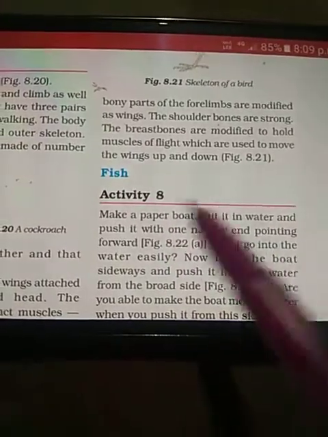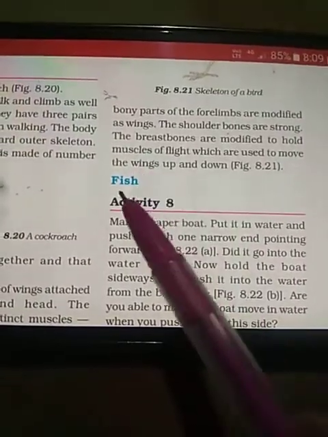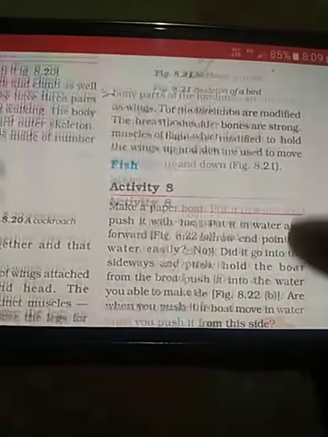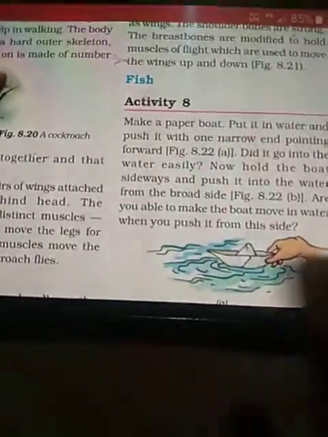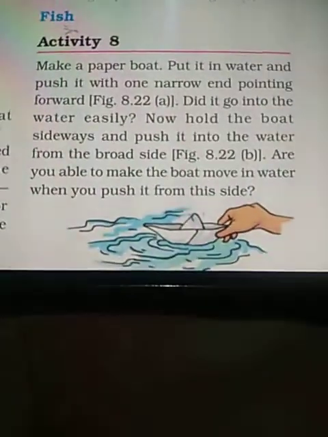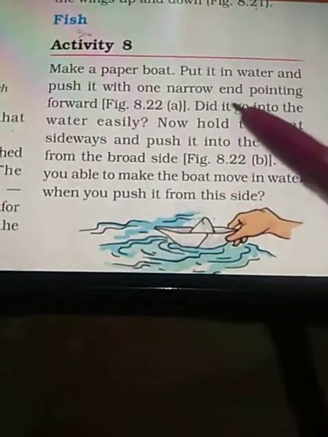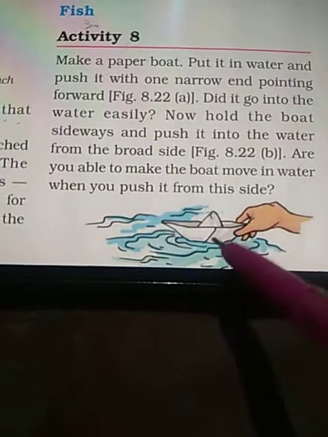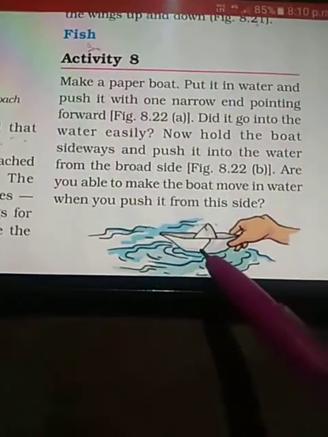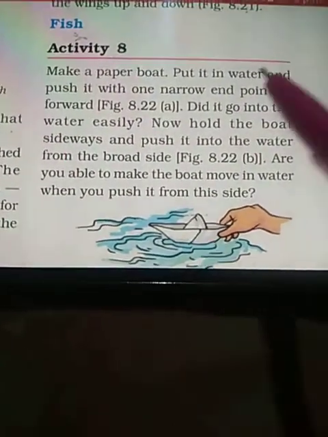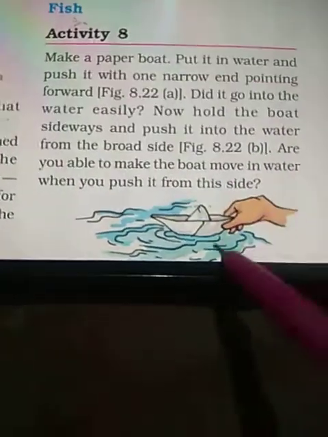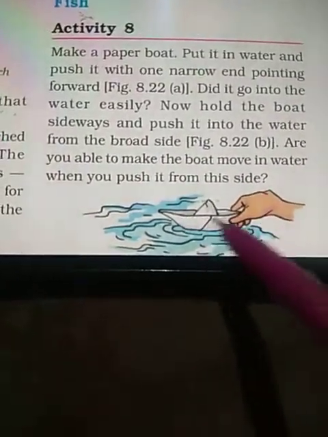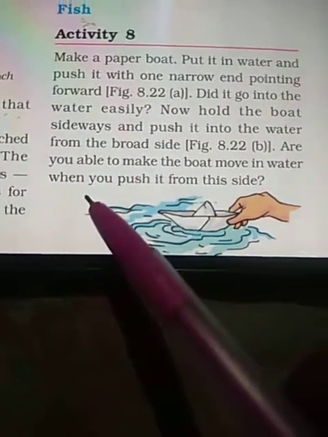Next topic of discussion is the movement in fish. For this you need to do an activity. This is activity number 8. Make a paper boat and put it in the water and push it with one narrow end pointing forward. As you can see here, this is figure 8.22. Did it go into the water easily? Yes. When you push the boat like this, it will go into the water easily.